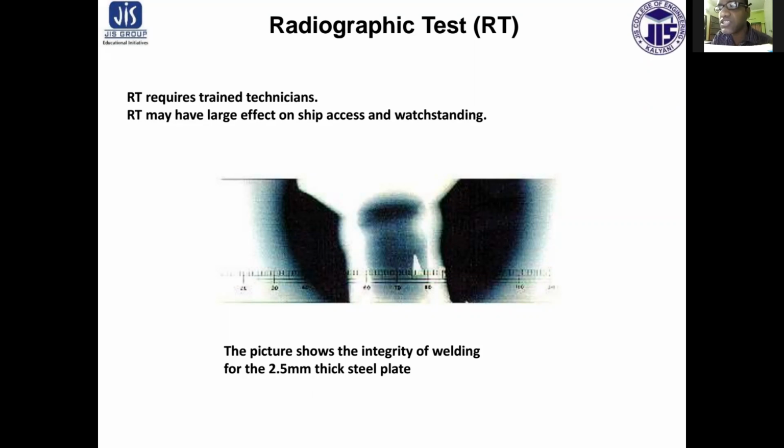When these rays pass through materials of non-uniform structure containing defects such as cavities or cracks, or regions of variable densities, the rays passing through the less dense region of the object are absorbed to a smaller extent than the rays passing through the adjacent sound material. The amount of radiation emerging from the opposite side of the material can be recorded, and from the observed variation, defects can be detected.